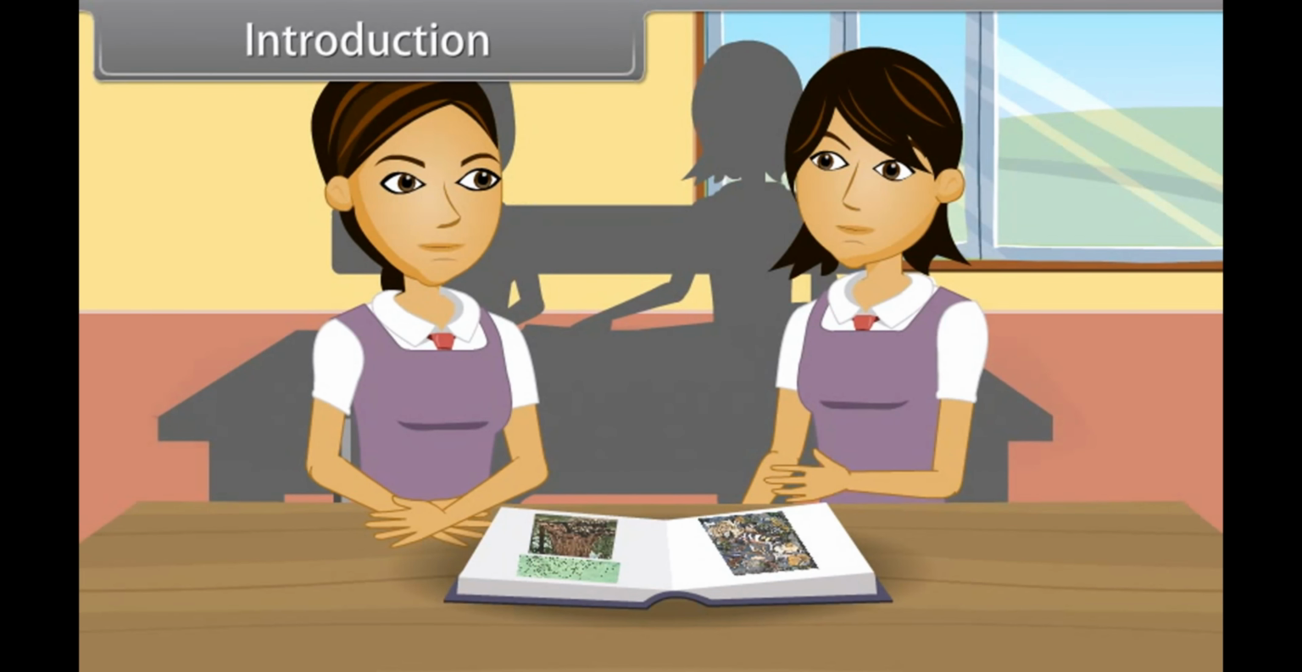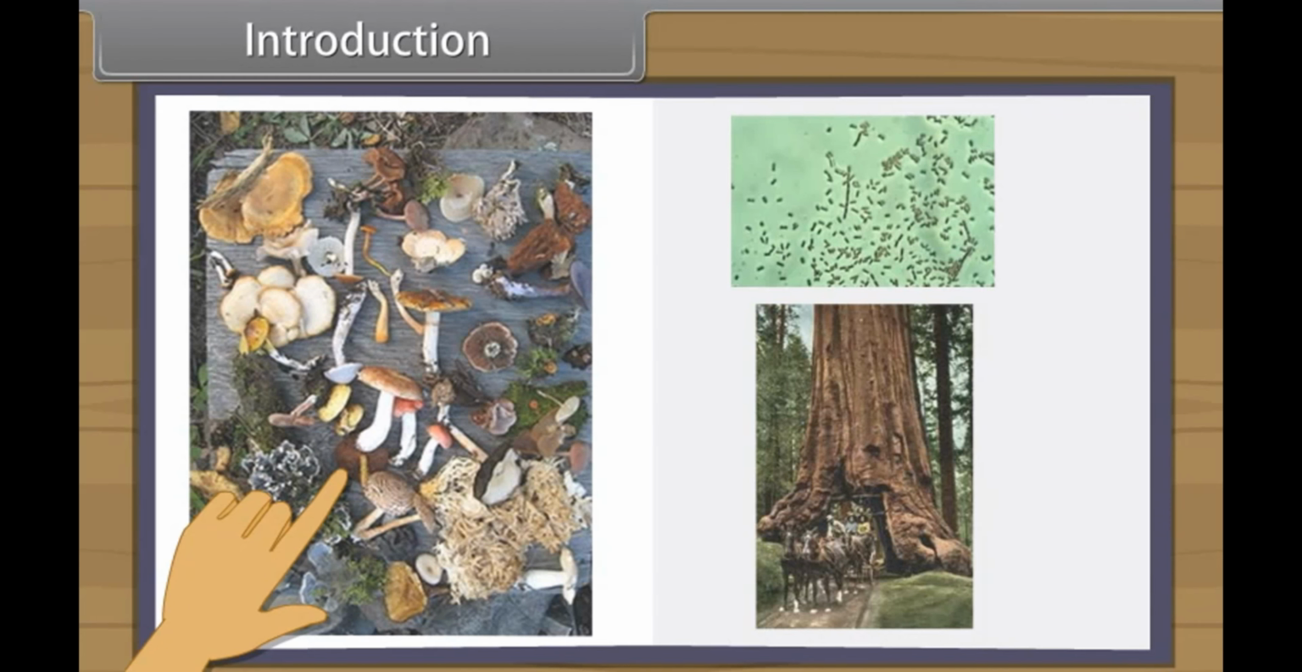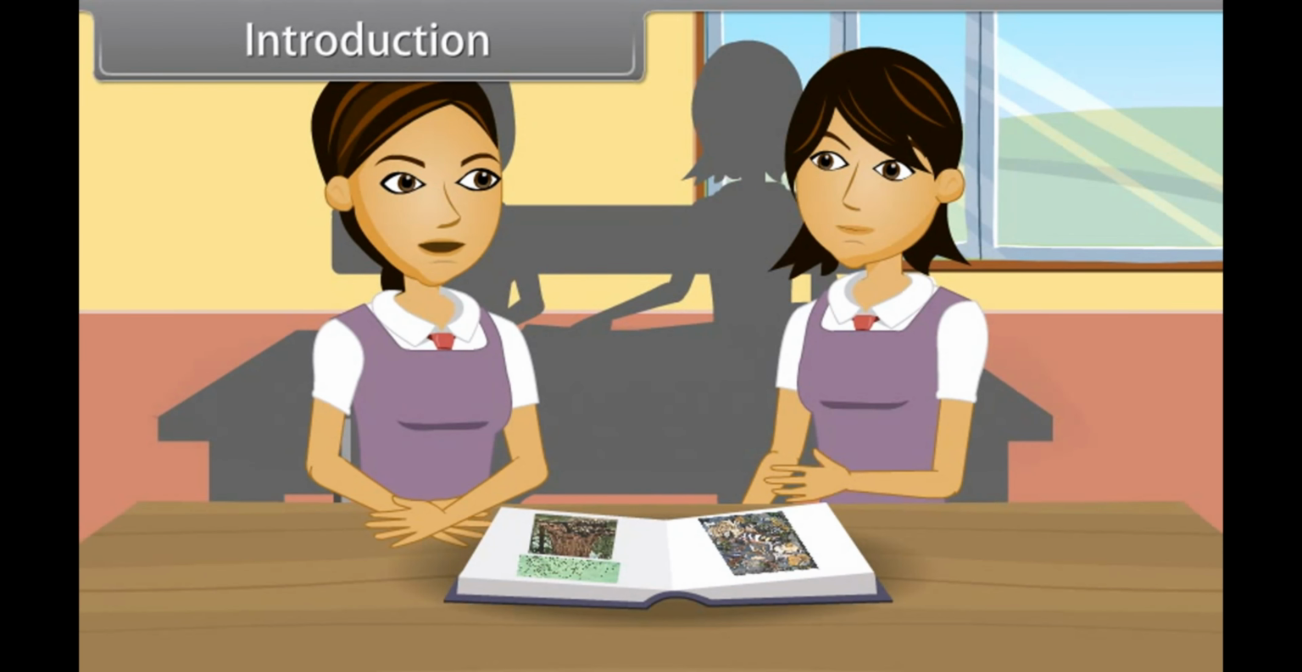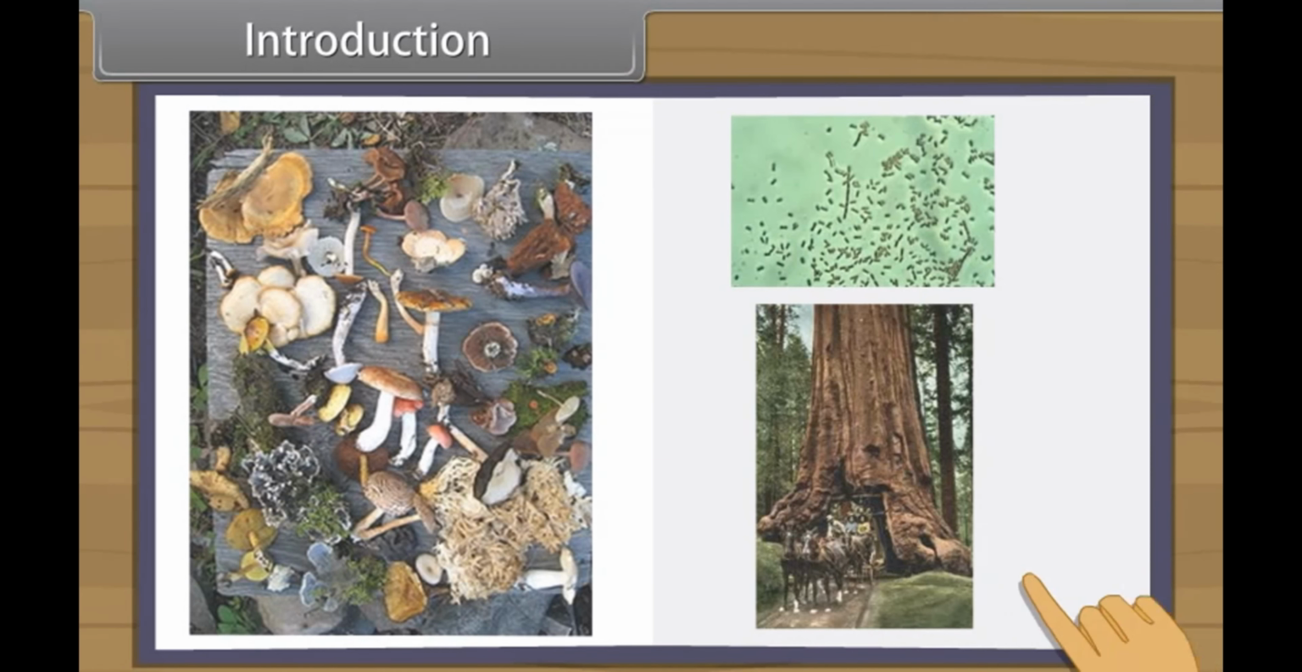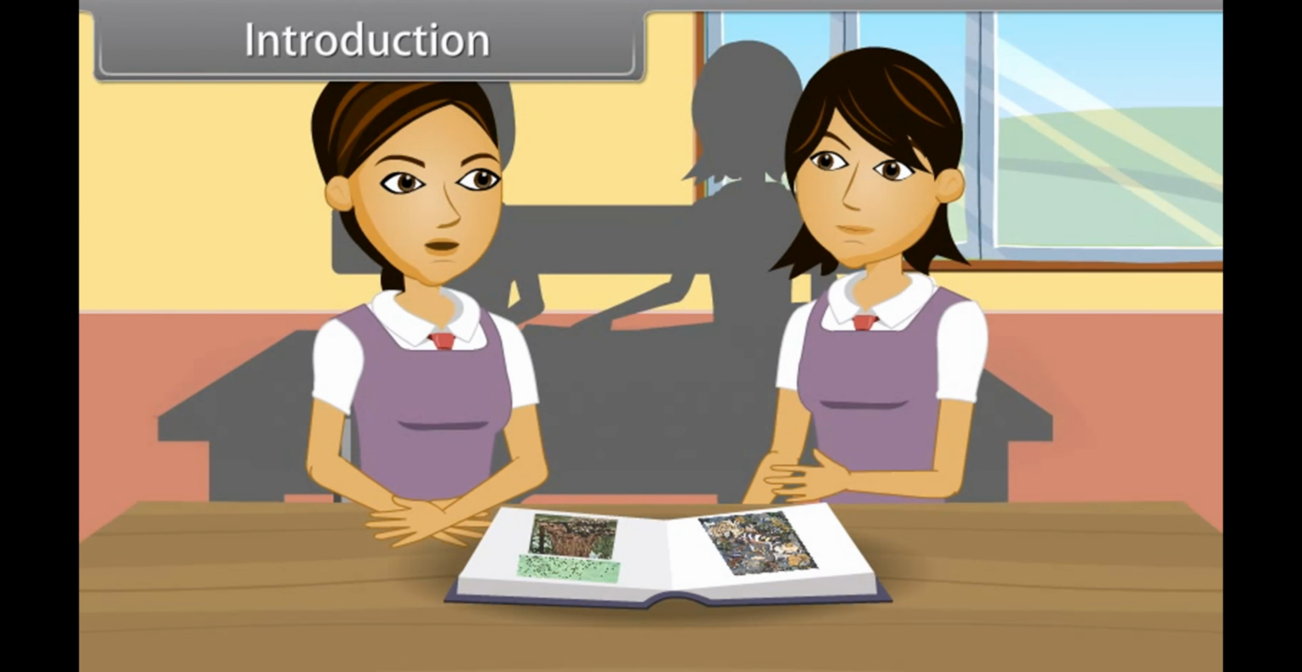Introduction. We all see a wide variety of plants and animals around us. Do you know, Shruti? There are more than 1 million species of animals around the whole Earth and about 500,000 species of plants on Earth. On one hand, we have bacteria, which are microscopic, and on the other hand, we have the blue whale, about 30 meters, or redwood trees, the sequoia of California, about 100 meters in height.